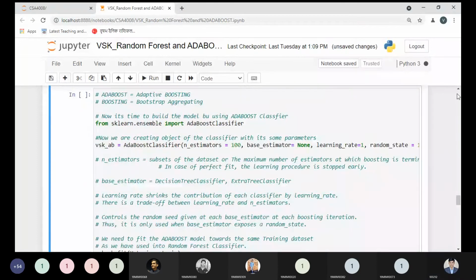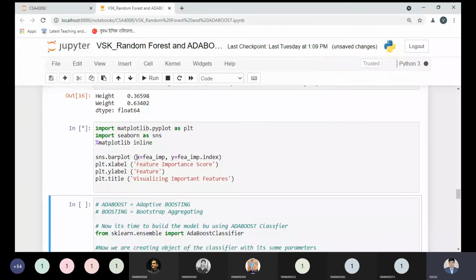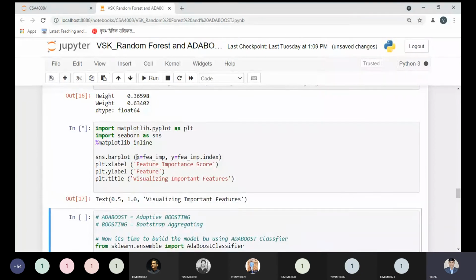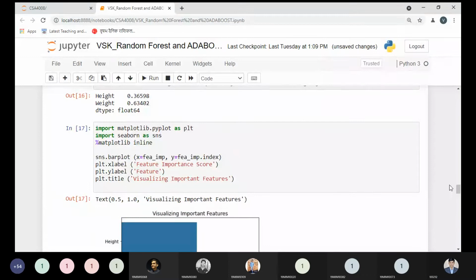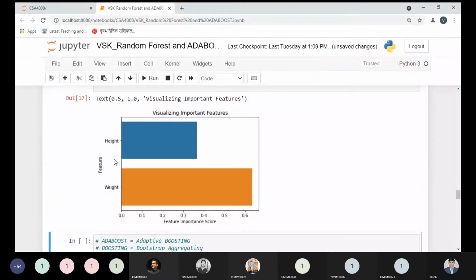I'm just showing my output in terms of the graph, by which we can see it visibly. Weight has the highest values, or we can say the highest strength, of course. So weight is more important than the height. But when we have more than 10, say 20 features, then which feature must we choose?